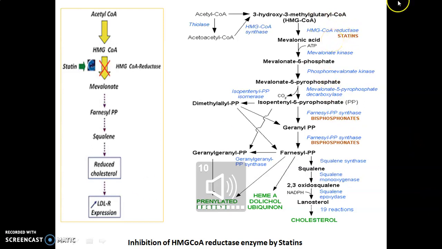Here is the advantage that we have synthesized statins, and these statins are 10,000 times or many more times more active than HMG-CoA, which competitively bind with the HMG-CoA reductase enzyme and stop the synthesis of mevalonic acid and finally cholesterol. Like this, the statins inhibit HMG-CoA reductase to stop the synthesis of cholesterol in our body.